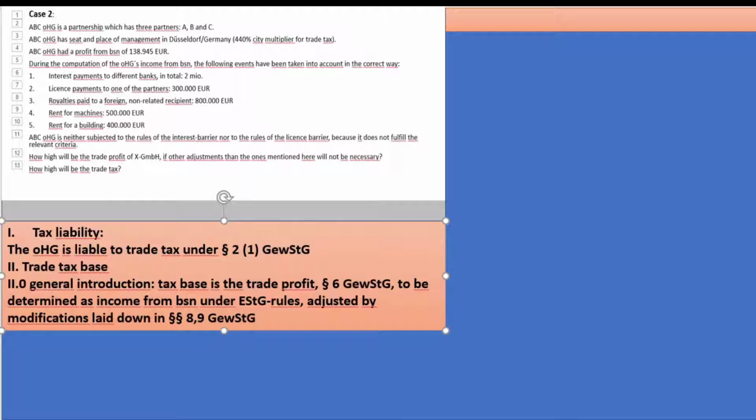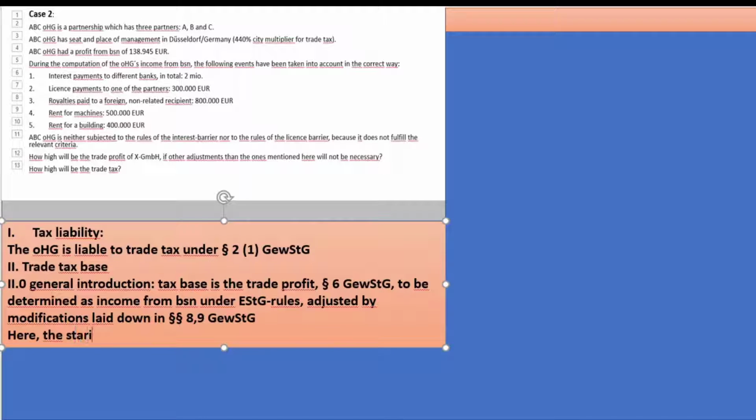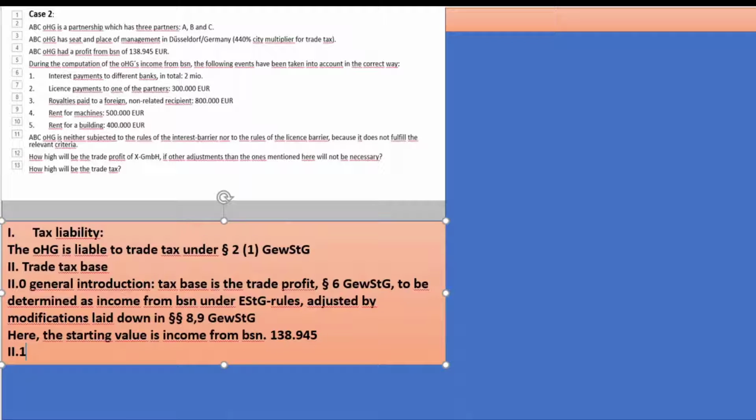By the way, the plus modifications are in paragraph 8 and the minus modifications, so the deductions, are always in paragraph 9, just to give you some orientation. So here the starting value is income from business, 187,945. Now we have 2.1.